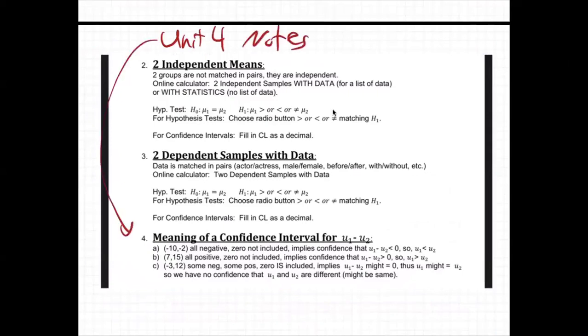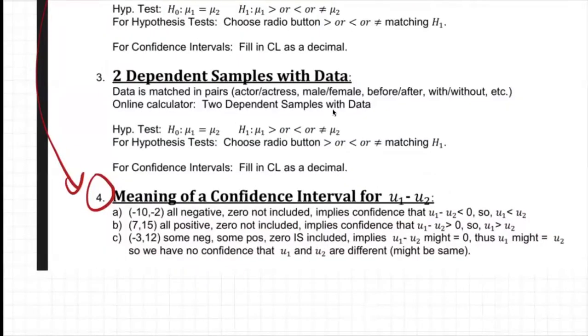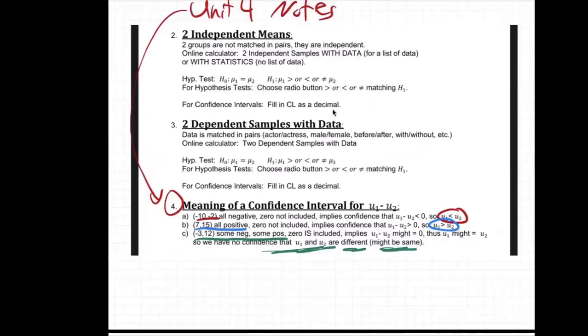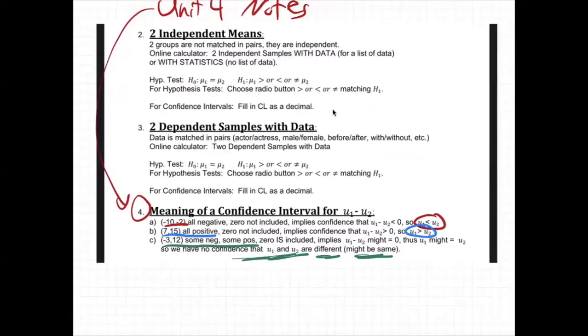And if you go right down here to number 4, meaning of a confidence interval, it basically tells you what to do. If you have two negative, both negative, you end up saying mu1's less than mu2. If you have two positive, all positive, you end up saying mu1's greater than mu2. If you have some negative, some positive, you end up saying they're different, might be same. It's inconclusive. So there's the 3 options and how we figure out what the confidence interval means.